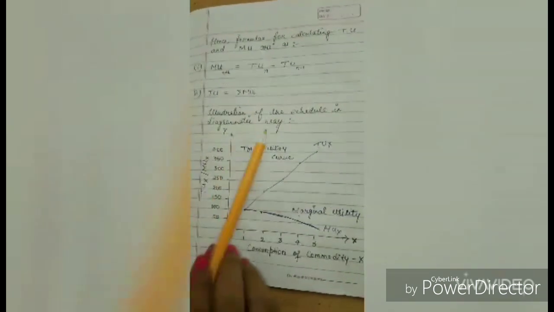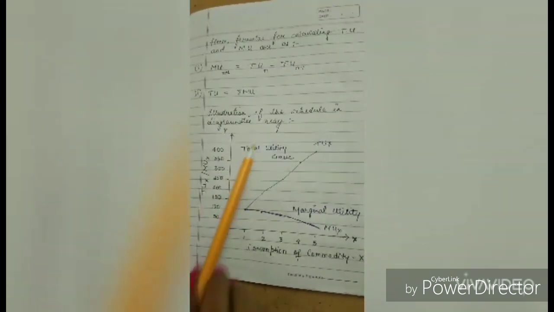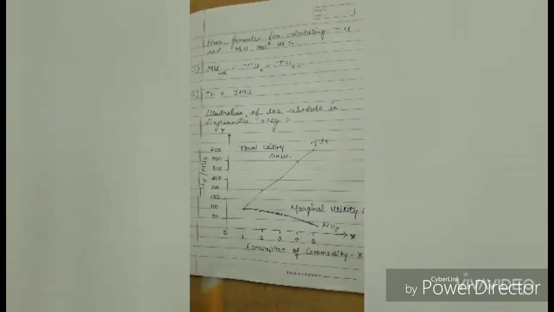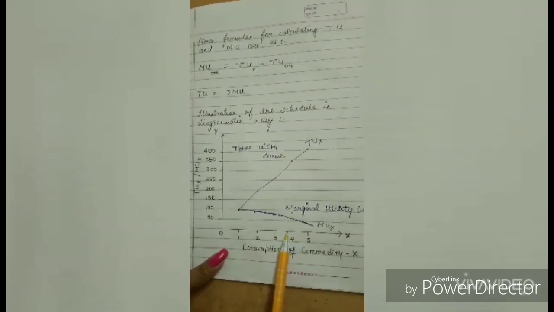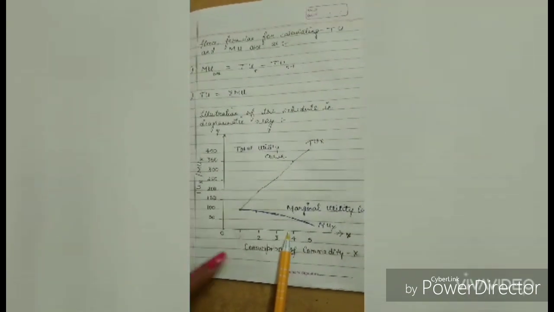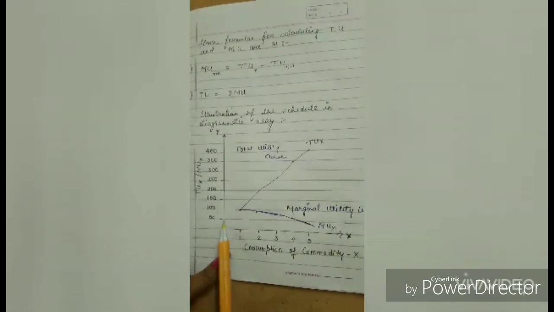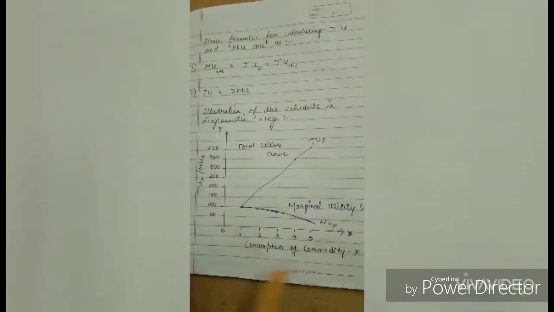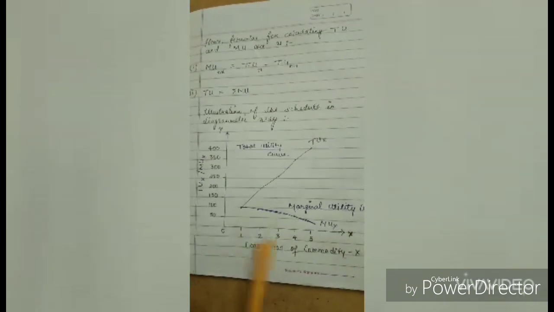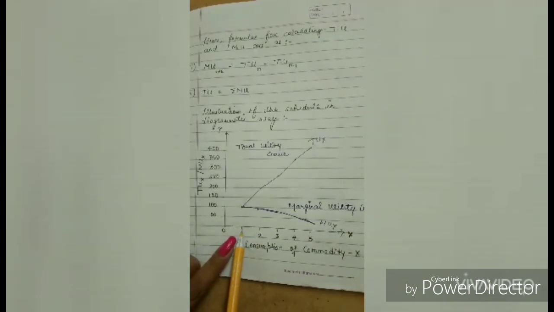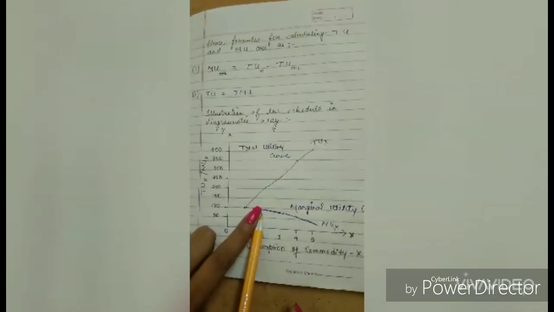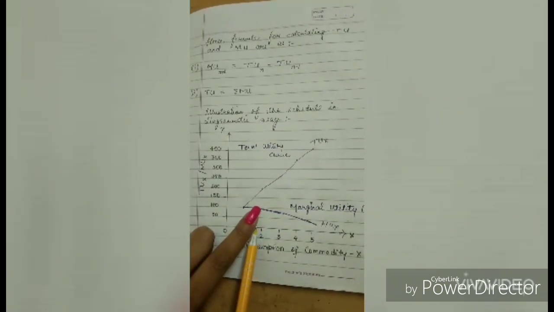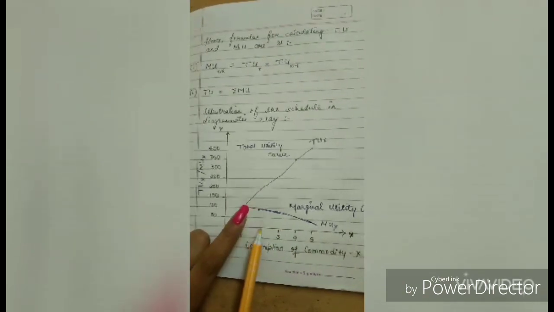Now let us see the diagram of the TU and MU that we have seen in the schedule. It is very easy, students. See, we have this 1, 2, 3, 4, 5. This was the consumption of a commodity. I told you let us consider it chapati, and we derived certain utils, certain satisfaction, from consuming that commodity. On first we derived 100 utils, on second it was 90, on third it was 80, fourth 70, and fifth 60.